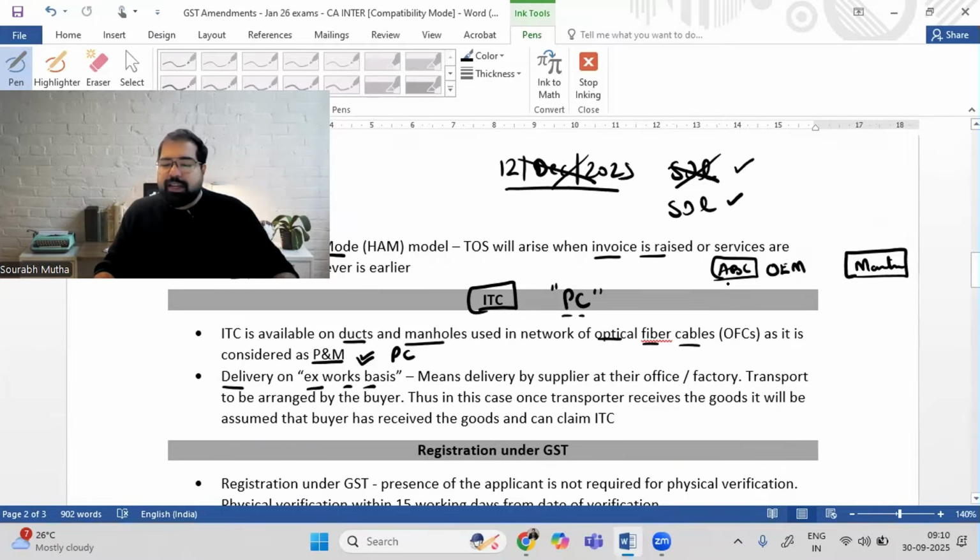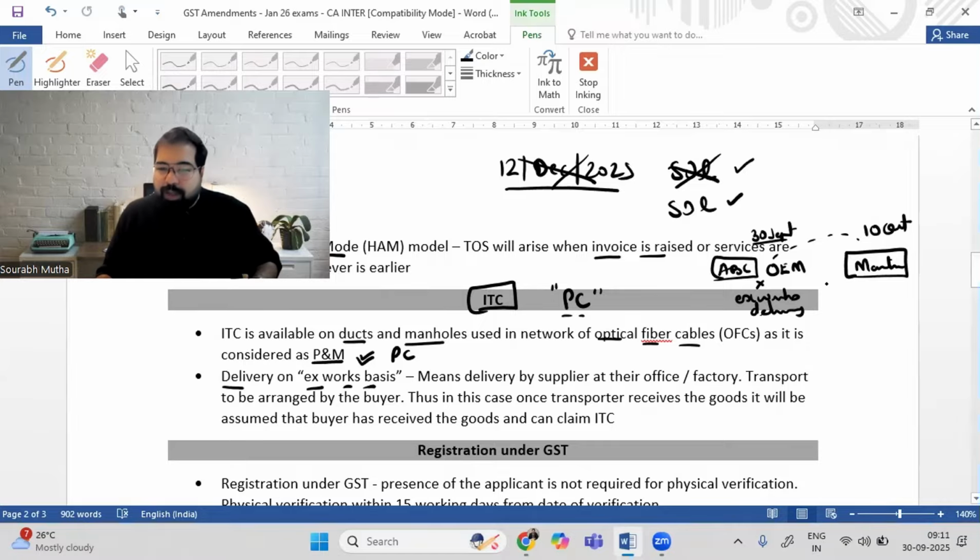Now, Maruti says that, listen, I want 1 lakh steering wheels for a car like Swift. ABC company says, I'll give you the steering wheels, but I'll not deliver it to your place. I'll deliver it at my factory. So here is the delivery. This delivery is called Ex-Works delivery, where they don't deliver it to your place, but they deliver it outside their factory, and you have to arrange for the transport. Now, Maruti will arrange for the transport today, that is 30th of September. The transporter will start the transportation and will give it to Maruti on the 10th of October. Now, Maruti, can they take credit in the month of September is the question.